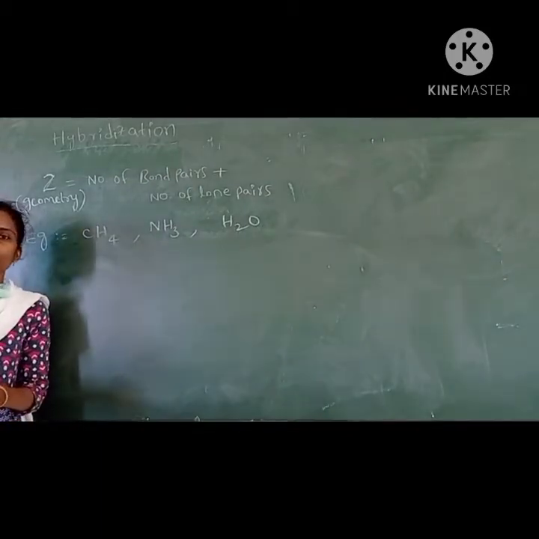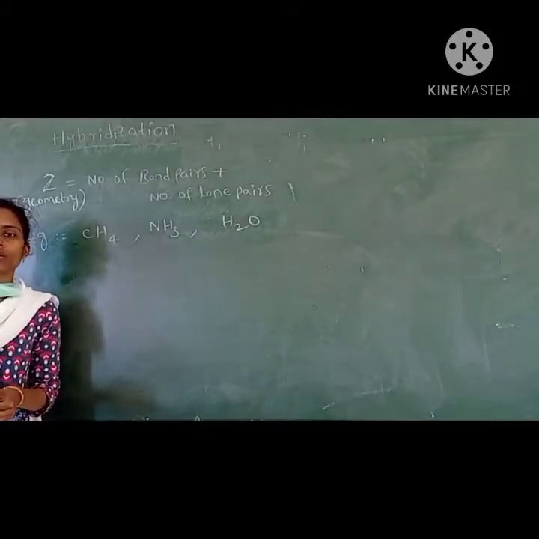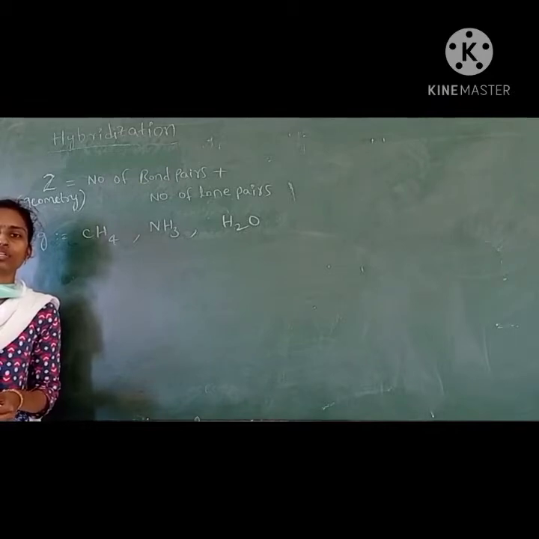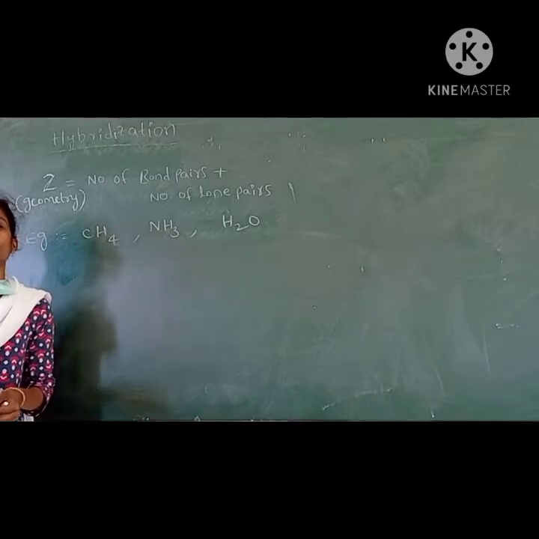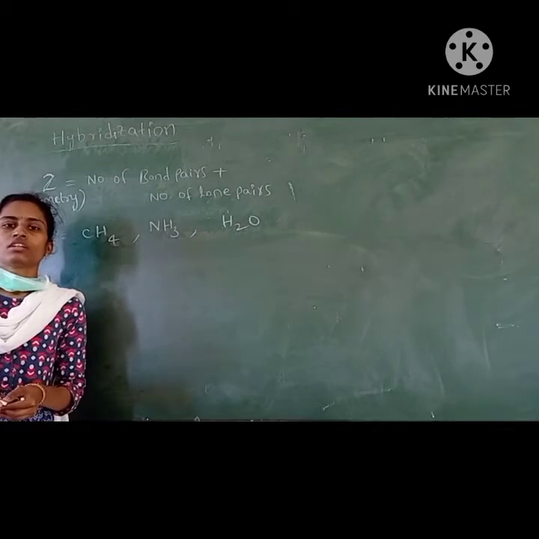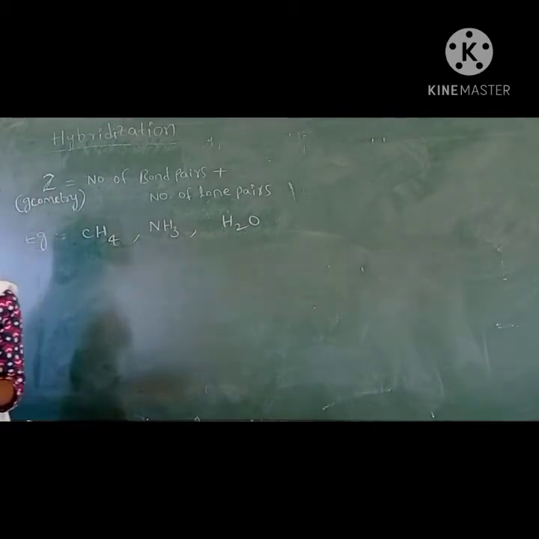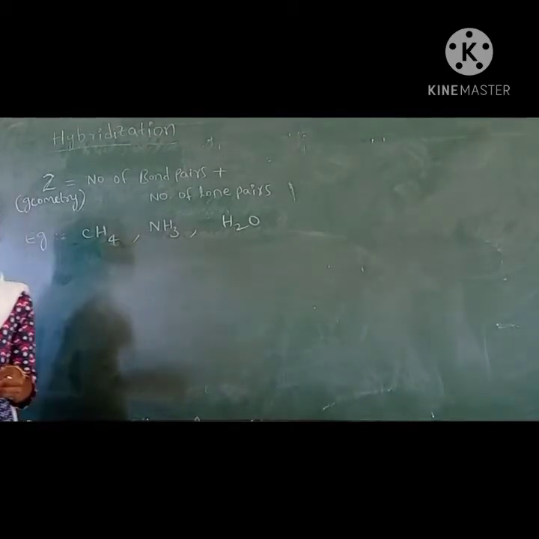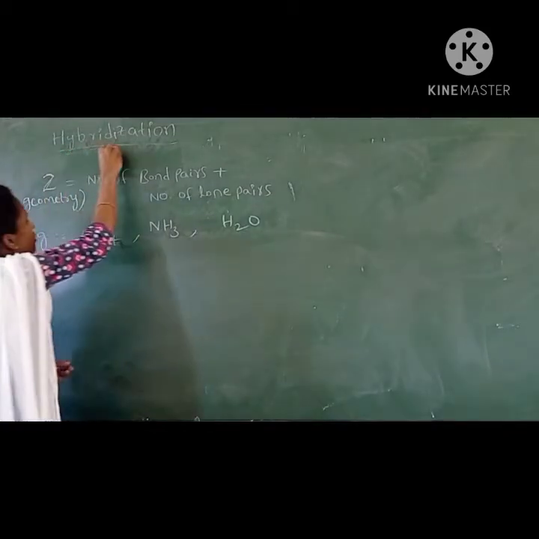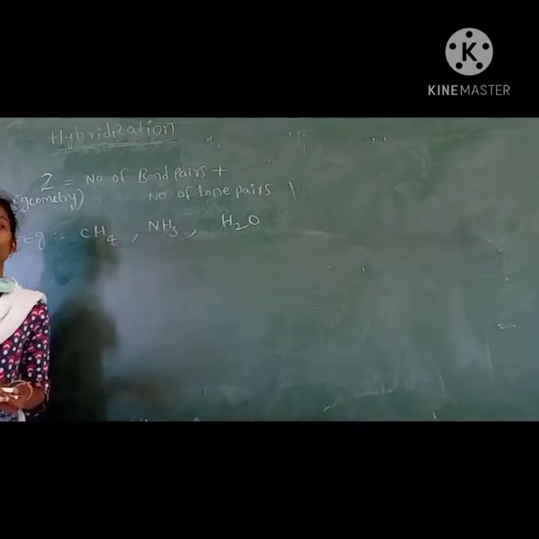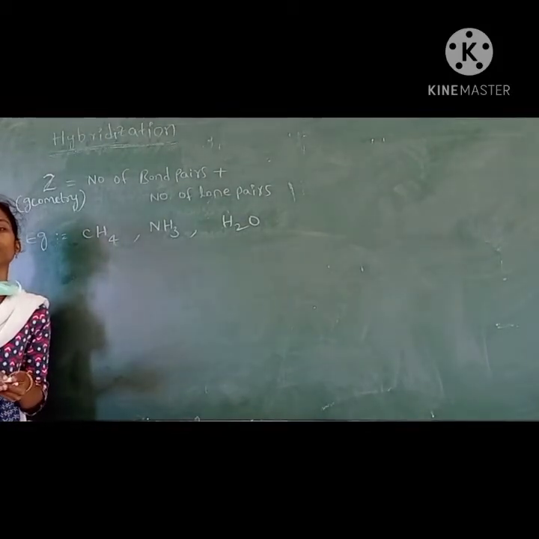In the last class, we discussed hybridization. So, what is hybridization? The intermixing of atomic orbitals to form hybridized orbitals, and the hybridized orbitals are identical. They will participate in orbital overlapping and give the geometry to the molecule. Geometry means the arrangement of bond pairs and lone pairs around the central atom. This hybridization concept has some limitations or failures, so let us see what the failures are in this video.